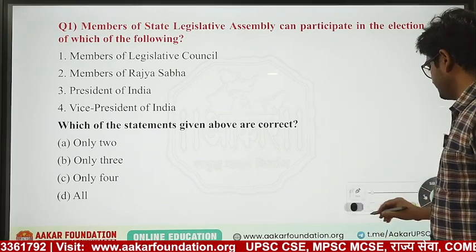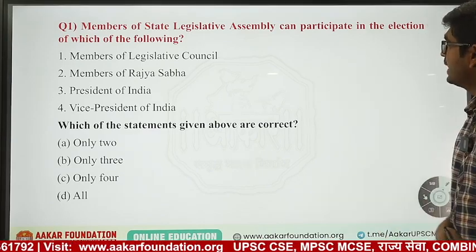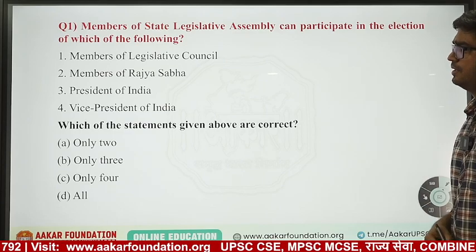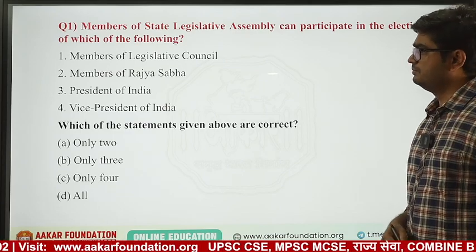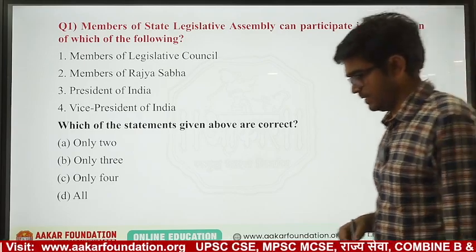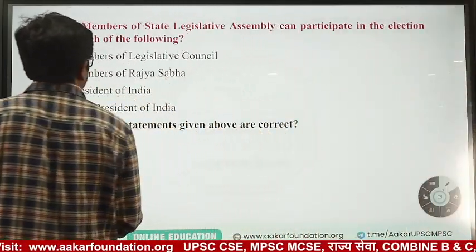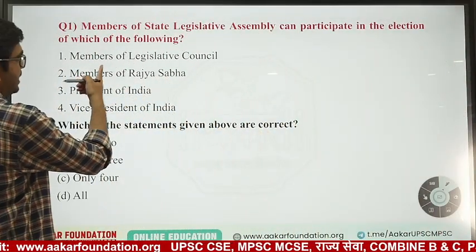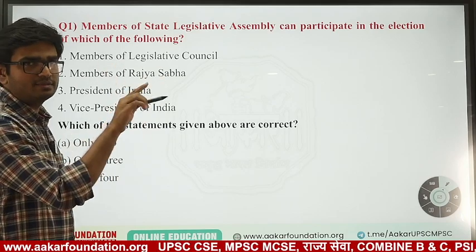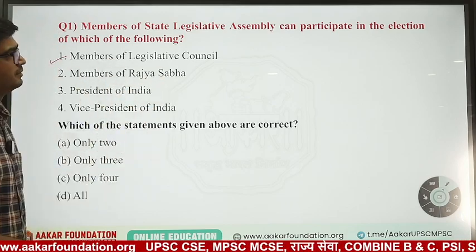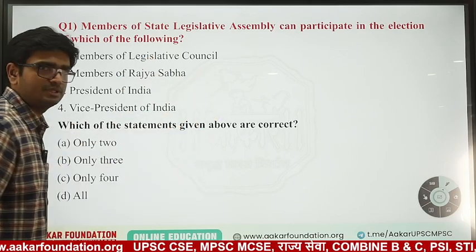State Legislative Assembly MLAs can participate in the election of which of the following? Members of the Legislative Council. We have already seen that 1/3 of MLCs are elected by MLAs. So this is right. The Legislative Assembly participates in the Legislative Council election.